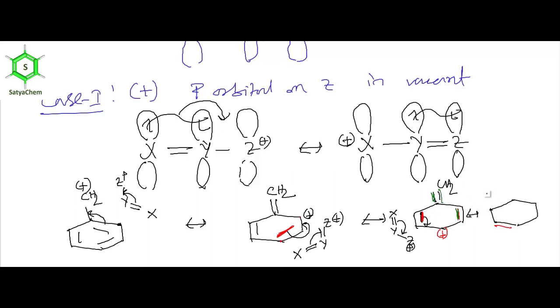This double bond and this double bond will be intact. And the positive charge gets shifted from this carbon to this carbon. Okay. The next canonical structure, again to draw it I am following the same rule: X double bond Y Z plus.